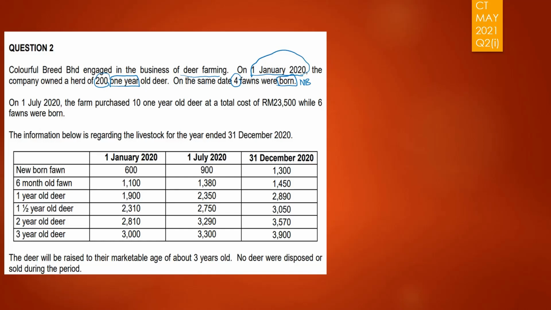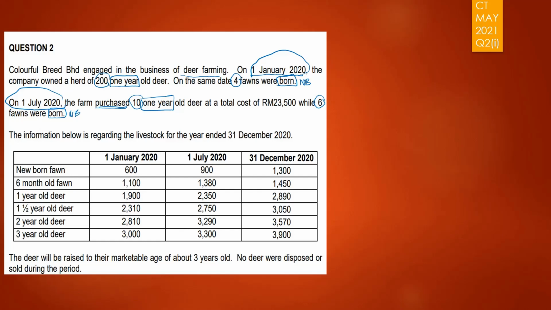And on 1st of July 2020, there was a purchase. You acquired 10 one-year-old deer at a cost of 23,500. So this is the cost of acquiring the deer, so it will be an increase in biological asset and a decrease in cash or payables. At the same time, 6 fawn were born. So we have another newborn on a different date, 1st of July 2020.